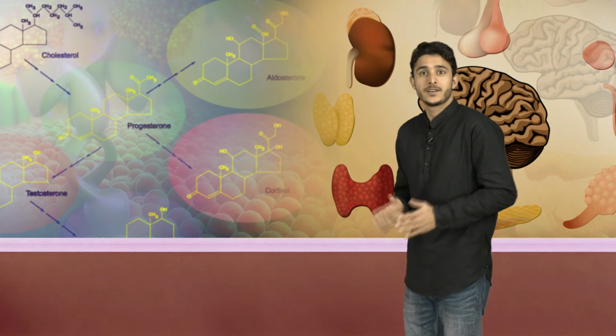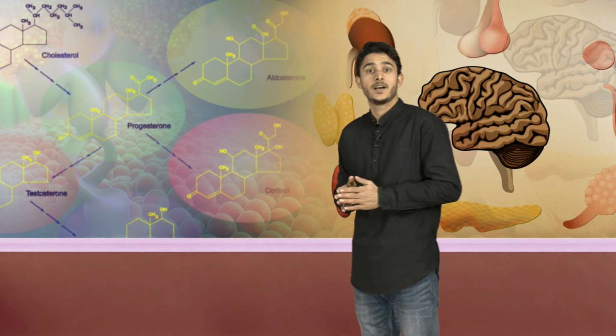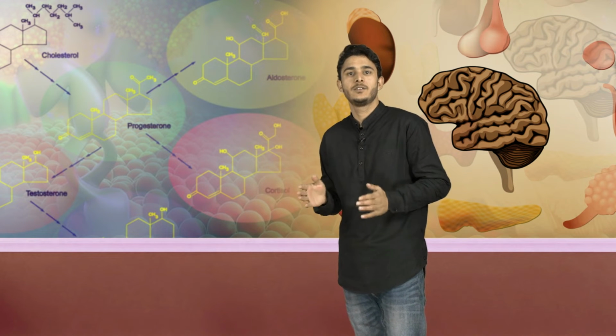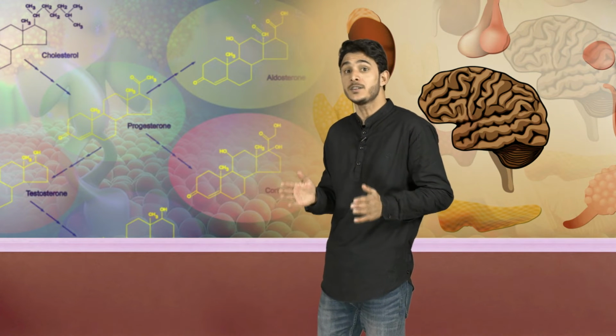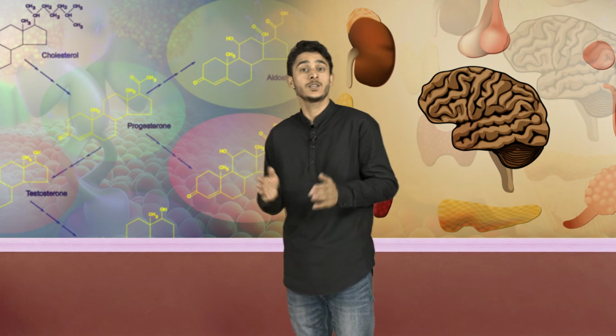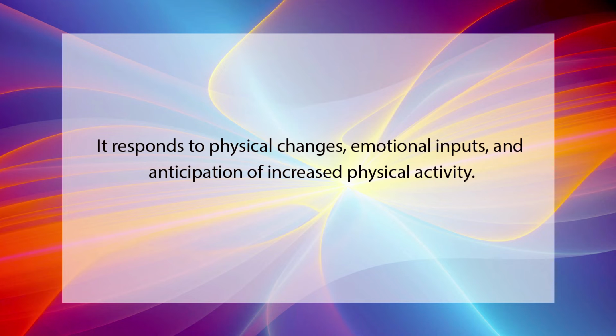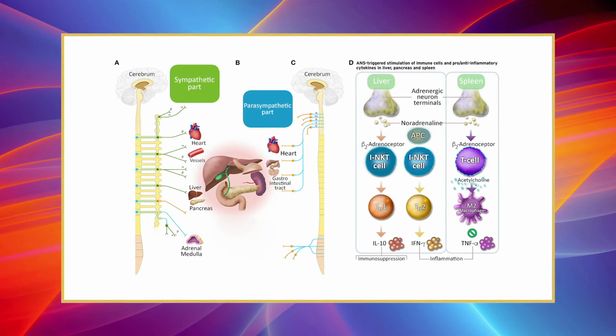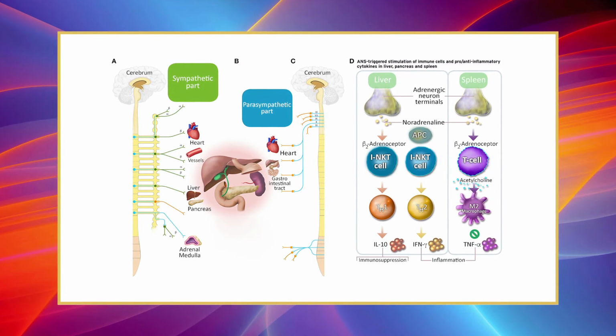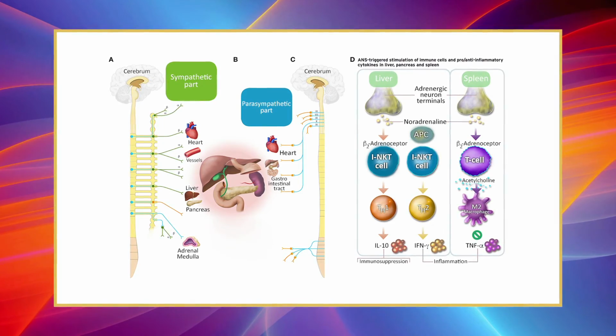The sympathetic nervous system, including its adrenal medullary component, is activated by any actual or threatened change in the internal or external environment. It responds to physical changes, emotional inputs, and anticipation of increased physical activity. Input reaches the adrenal medulla through its sympathetic innervation.